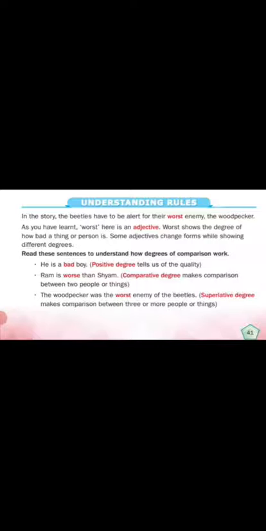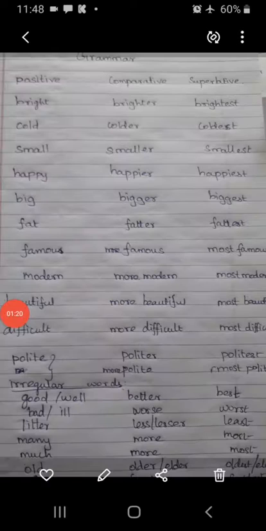He is a bad boy. It's a positive degree. It tells us the quality. Ram is worse than Shyam, comparative degree. The woodpecker was the worst enemy of the beetle. It's a superlative degree. First, we are comparing the things. Here they are compared: bad, worse, worst. Like that they compared.